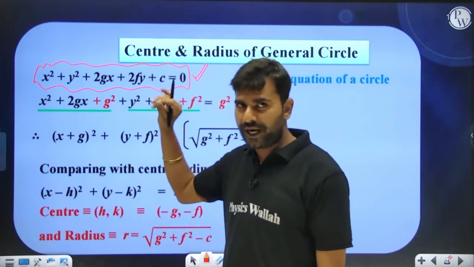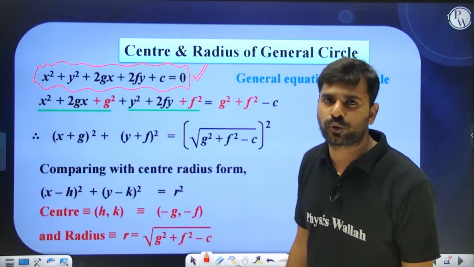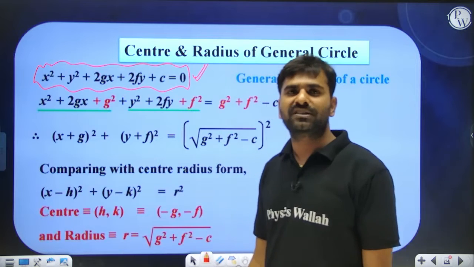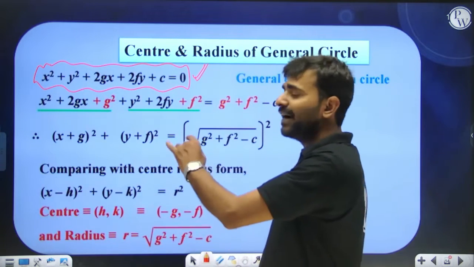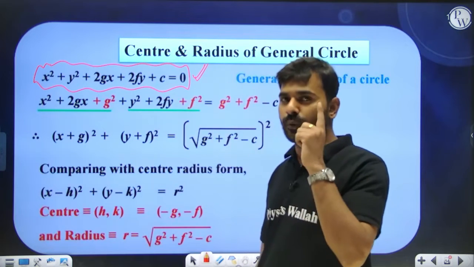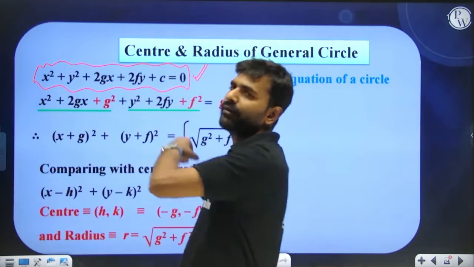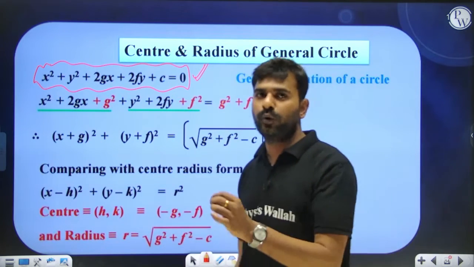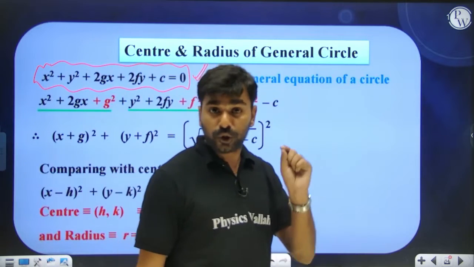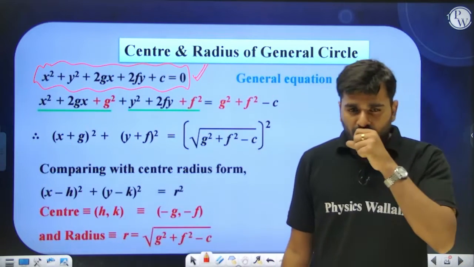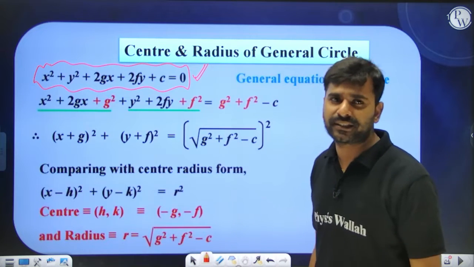Okay, so let me tell you, as of now you can remember this equation: x square plus y square plus 2gx plus 2fy plus c equals to 0. This represents equation of a circle, and the moment we see such kind of an equation, we do observe that x square and y square's coefficient is equal to 1. If it is not 1, then make it 1, or we can also say that x square and y square's coefficient are equal. Yes or no? Okay, and there is no xy term in it. And only in these cases this equation will represent nothing but a circle.